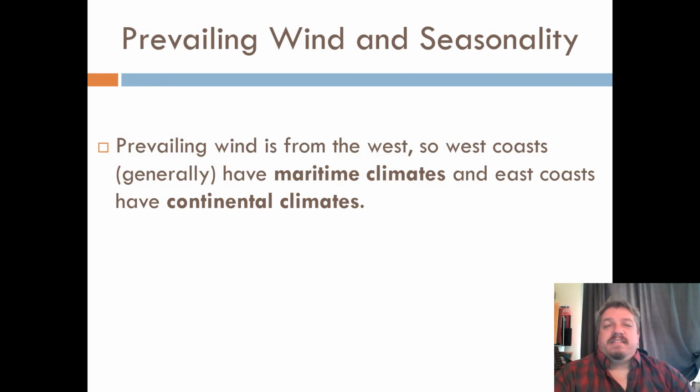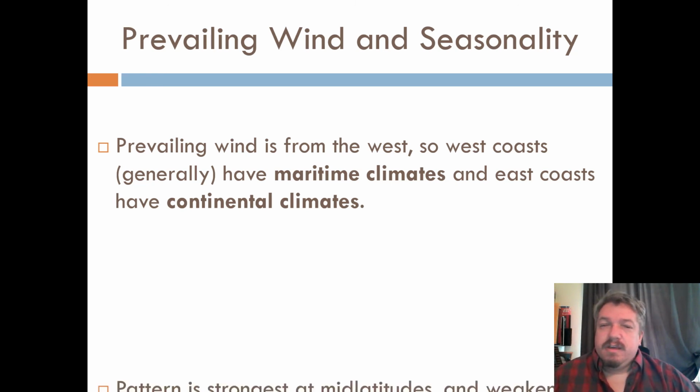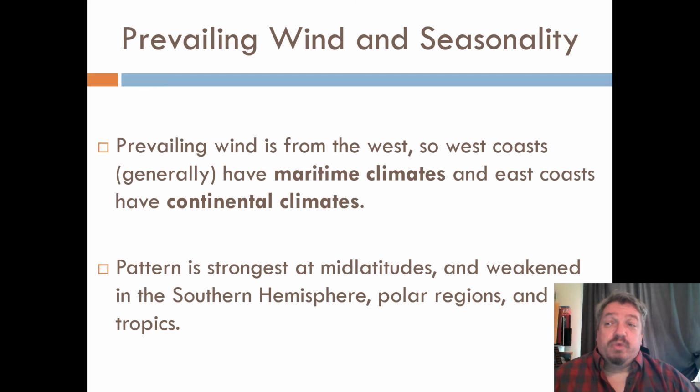Another thing that affects this is wind. Wind can also blow temperatures. It can blow warm air. And if the wind generally blows from warm water to land, that coast is warmer. And generally speaking, in the world, the major winds blow from west to east. So most of the western coasts of the world have warmer, wetter, maritime climates. And eastern coasts have more, what they'd say, continental climates. It's strongest in the mid-latitudes, which is where we are.